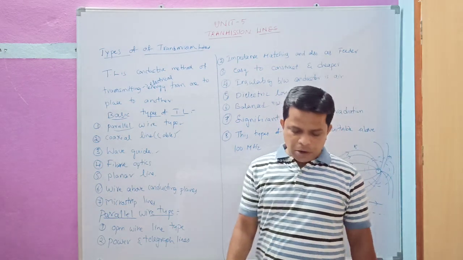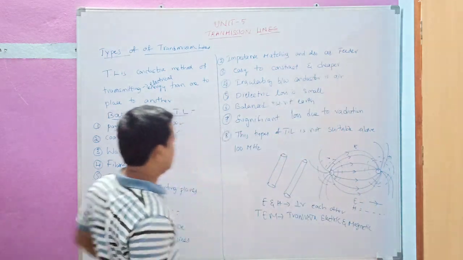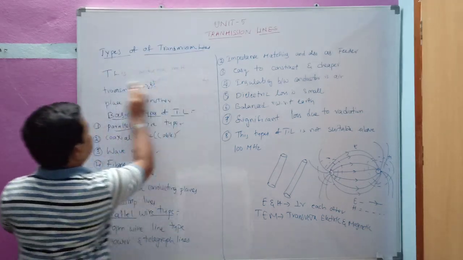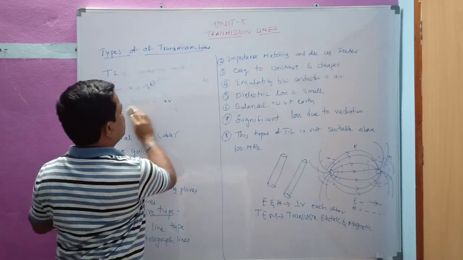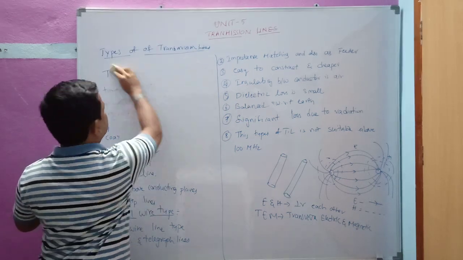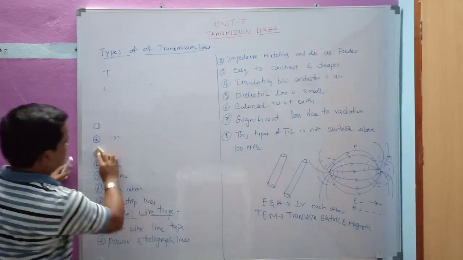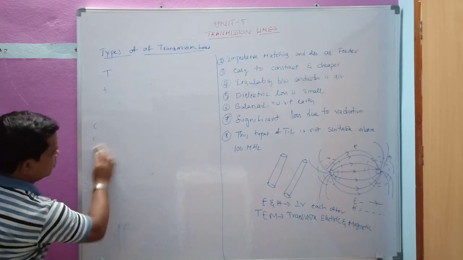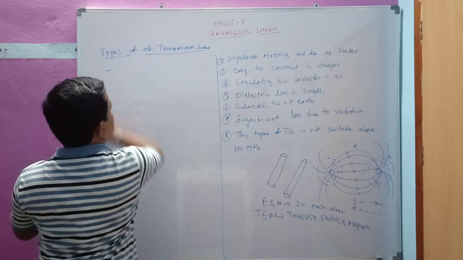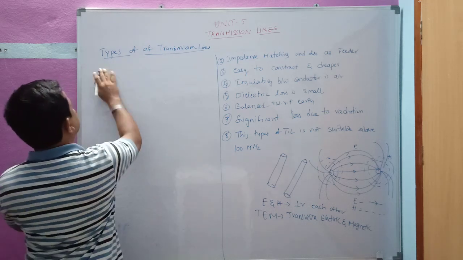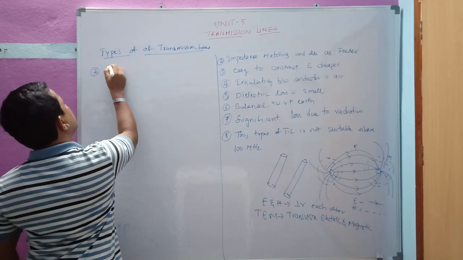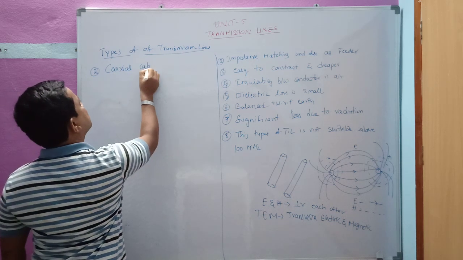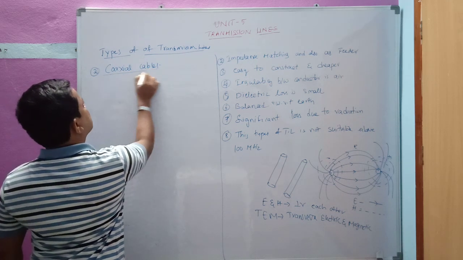Now we will move on to the next type of transmission line, that is the coaxial transmission line. That is the second type, coaxial type. Next we will go for the second one, that is the coaxial cable, we can say.